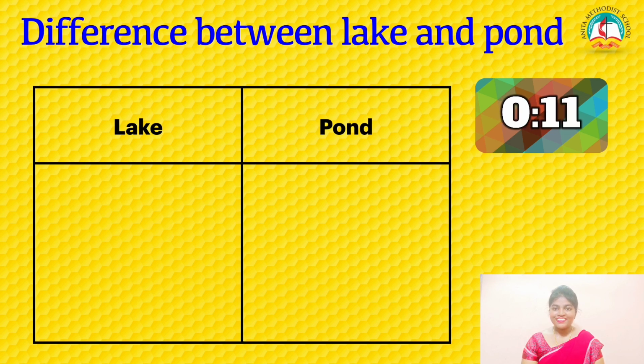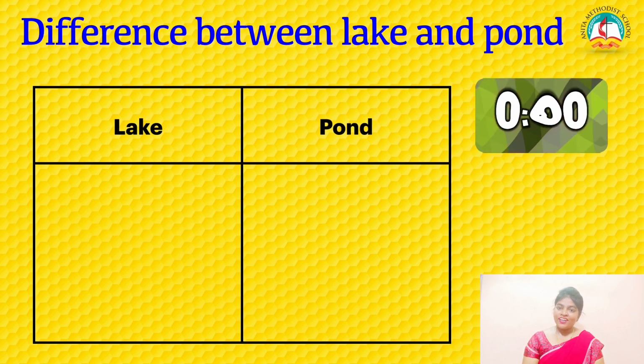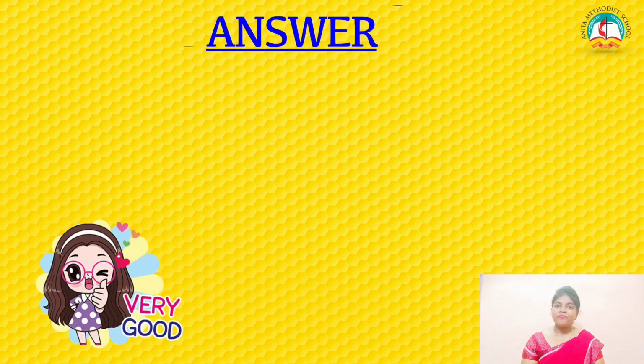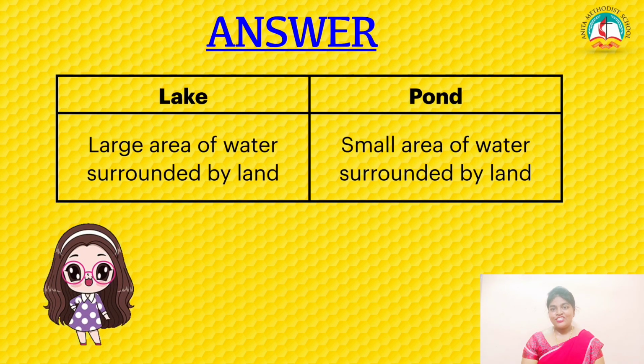Finished? Can we check our answers? Yes. So here is the answer for it. Did you get the right answer, children? Good. Okay.